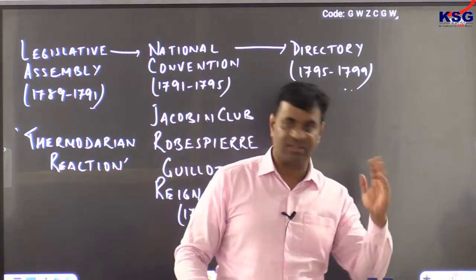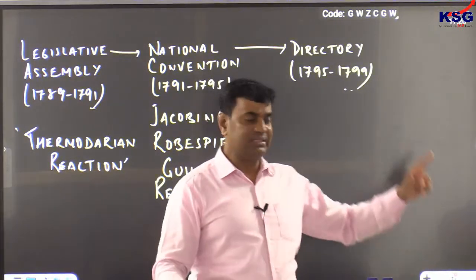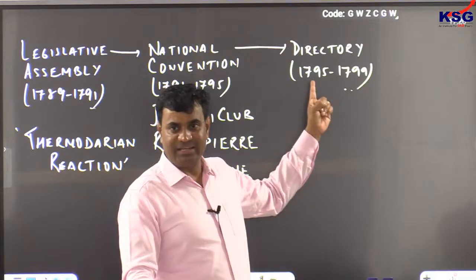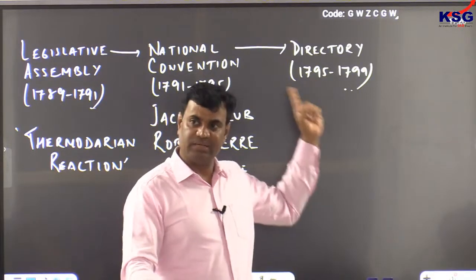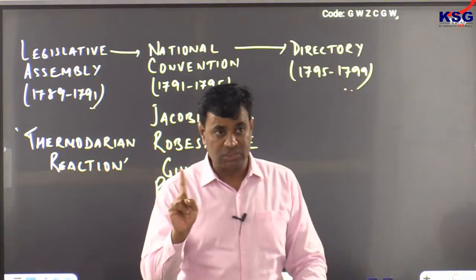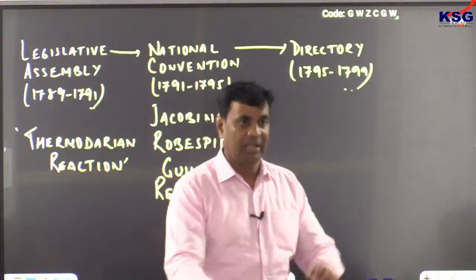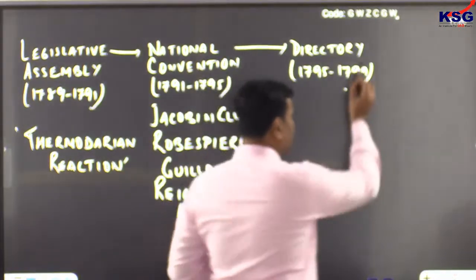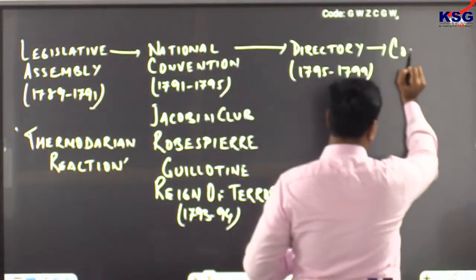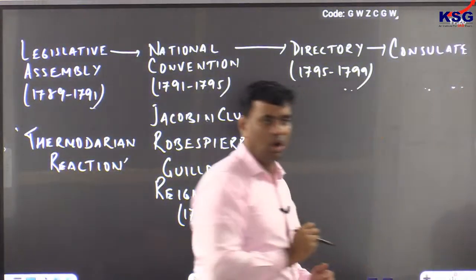He reached Central Asia, and at the same time, with support of the people, he ended the system of Directory in 1799, and at the same time announced the end of French Revolution. But he did not usurp power at this time. He respected the sentiments of the people. He replaced the system of directory with a more compact body. This more compact body was known as the system of consulate.